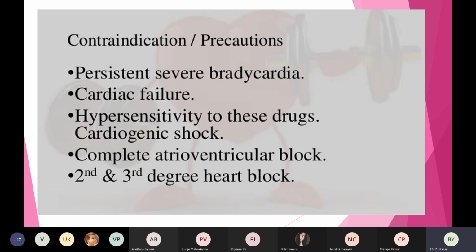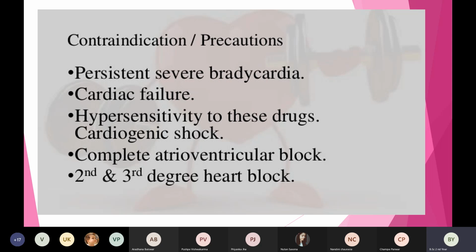If the patient is suffering from any cardiac failure, heart failure, where the heart is not able to pump any more blood. Why? Because there can be some infection or some congestion in the ventricles. Because of the congestion, the heart is not able to pump enough blood. Gradually the heart muscles become weak and it will stop pumping. In such a condition, we call this heart failure. So if the patient is suffering from any heart failure, then we should not give an antiarrhythmic agent.